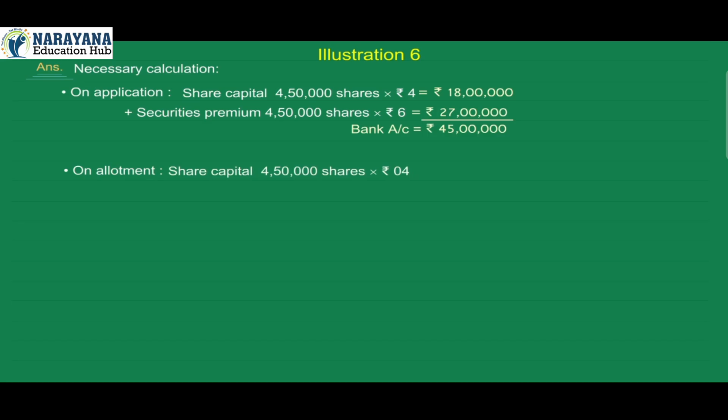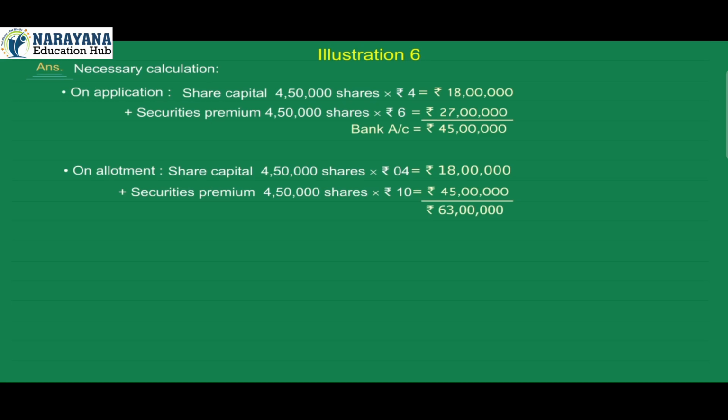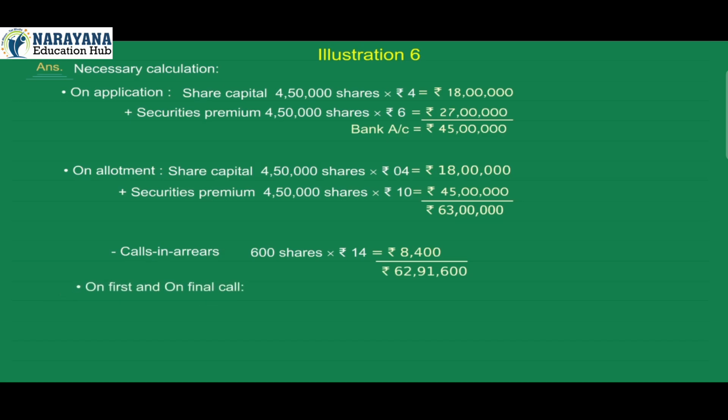On allotment, share capital 4,50,000 shares into rupees 4 is equal to rupees 18 lakh plus securities premium 4,50,000 shares into rupees 10 is equal to rupees 45 lakh is equal to rupees 63 lakh minus calls in arrears 600 shares into rupees 14 is equal to rupees 8,400. Bank account rupees 62,91,600.